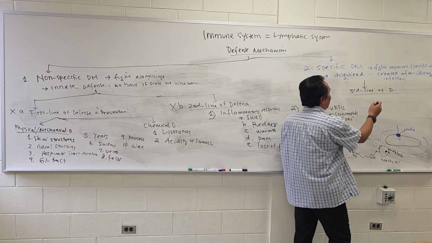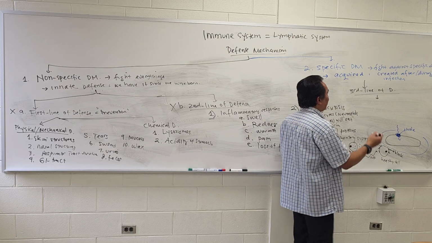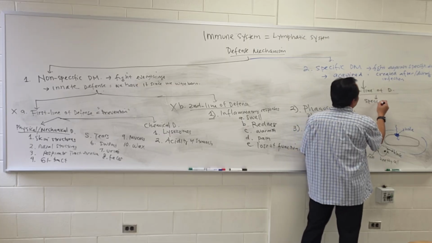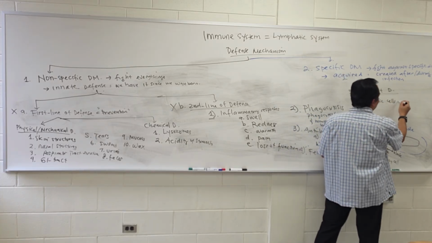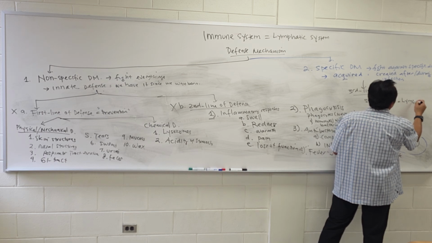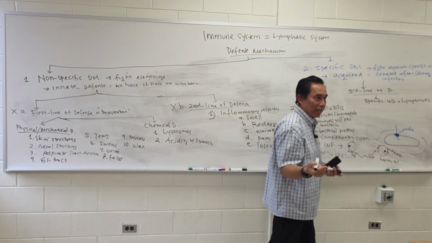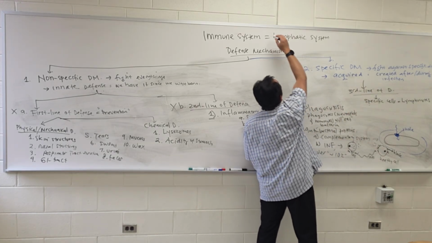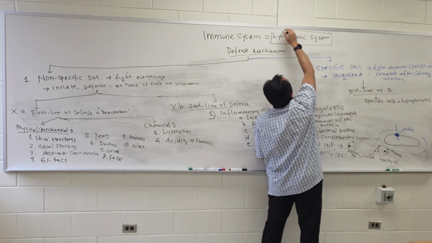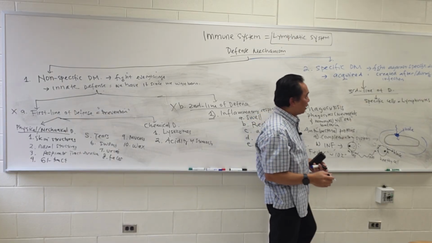Okay, so why specific? Because it's gonna be done by specific cells. That specific cell is called lymphocyte. That's the reason why this specific defense mechanism is also known as the lymphatic system, because it's done by lymphocytes.